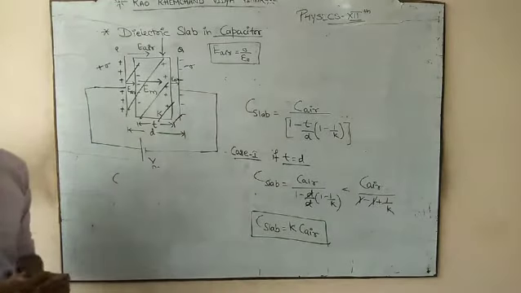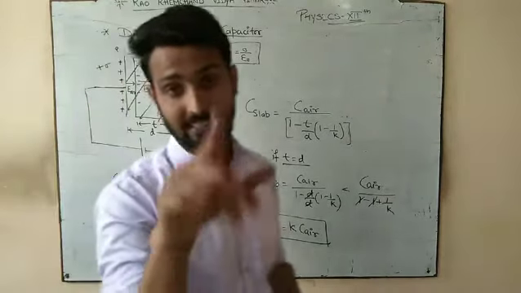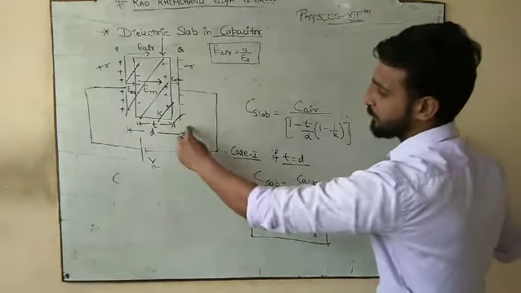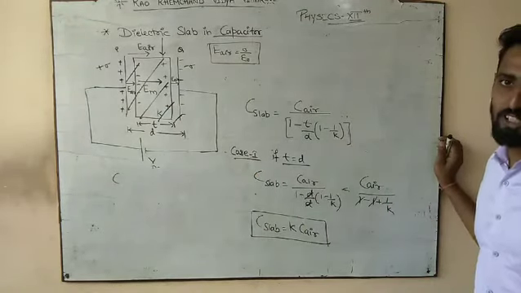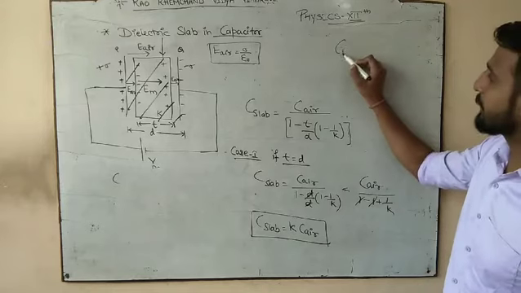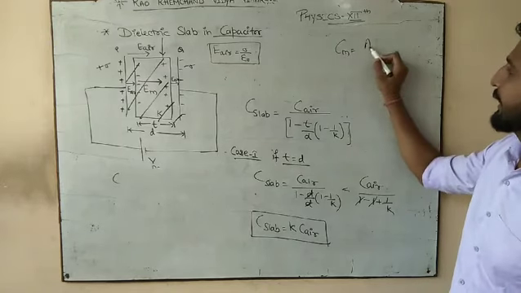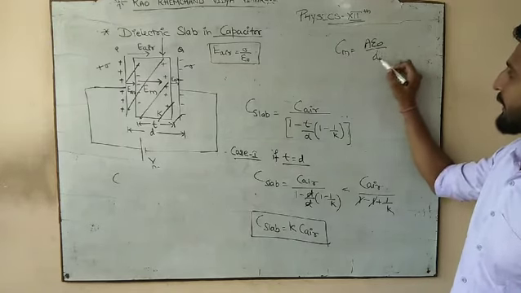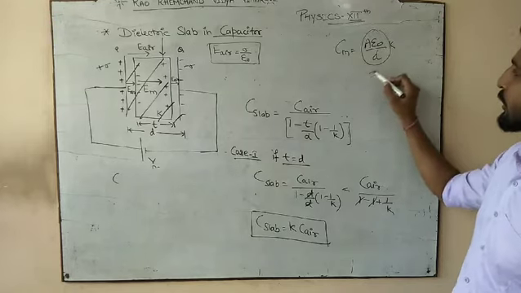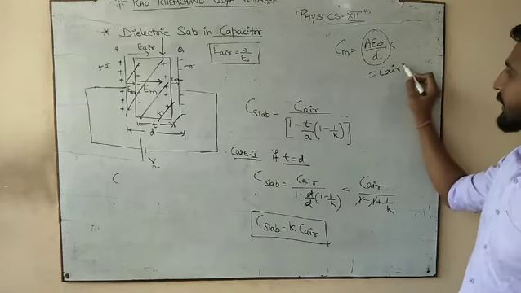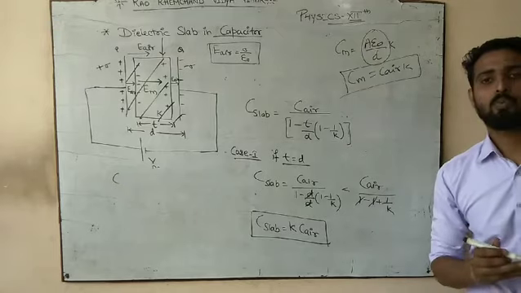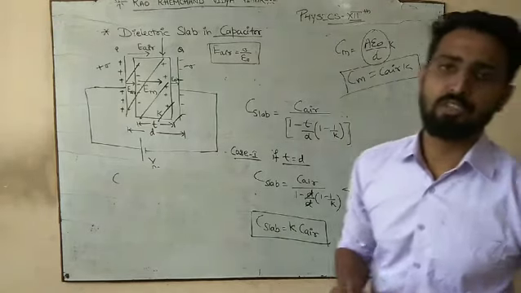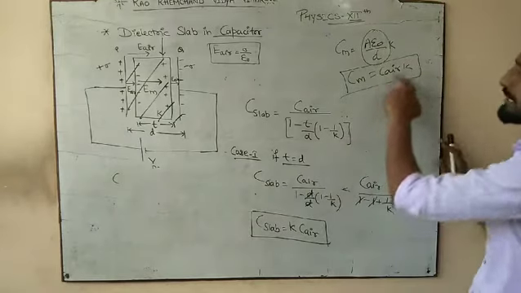And we have already studied this at the starting. When I had just started this expression, I wrote that in air it is A epsilon naught by D, but in medium, when the medium is fully filled, it would be A epsilon naught by D into K. And what is A epsilon naught by D? Capacitance in air. So when the medium is fully filled, capacitance becomes K times.